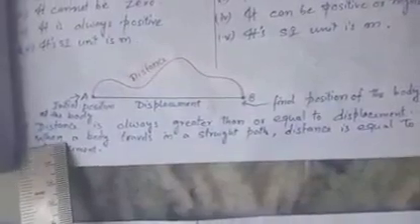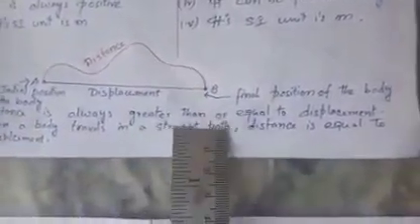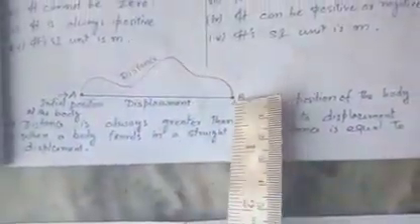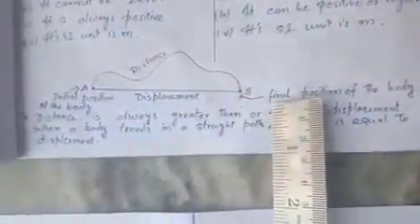Now come to some important points that you can remember for the questions given in your book or NCERT book. Distance is always greater than or equal to displacement. You can see this red line is the distance and this straight line is the displacement.